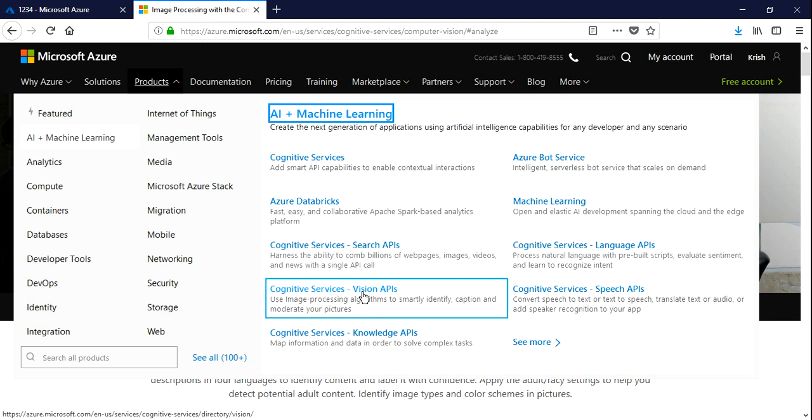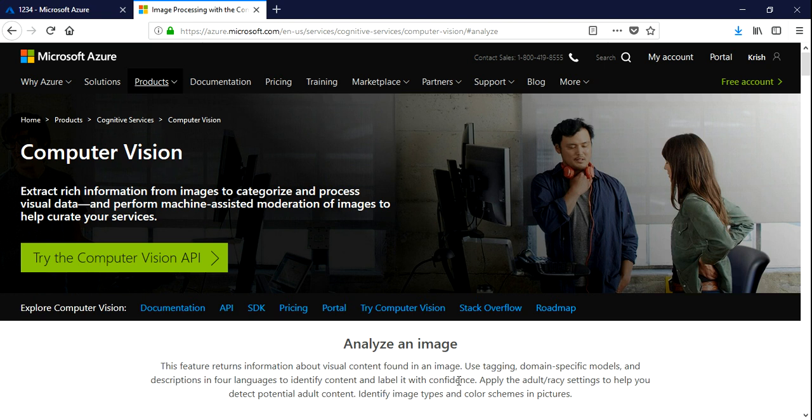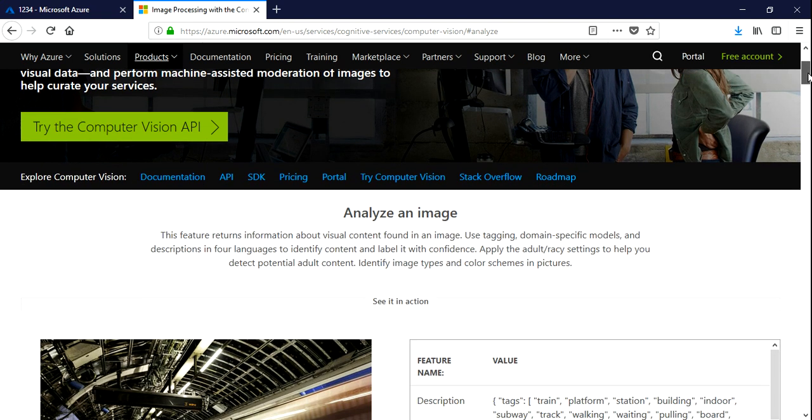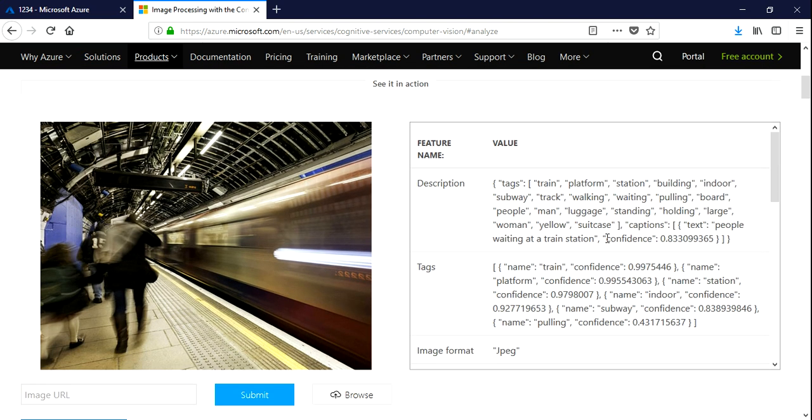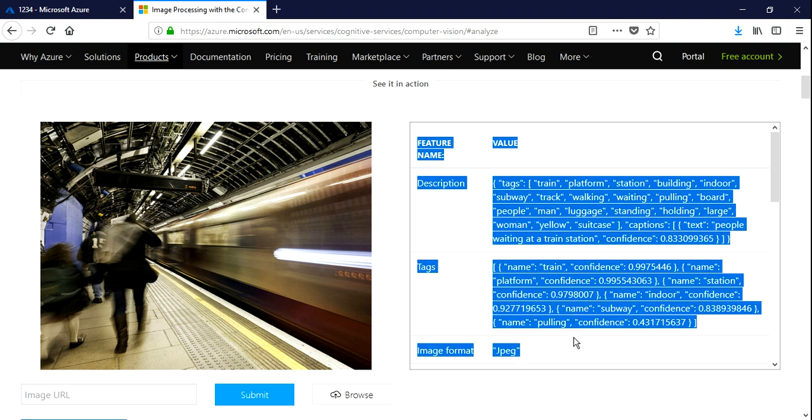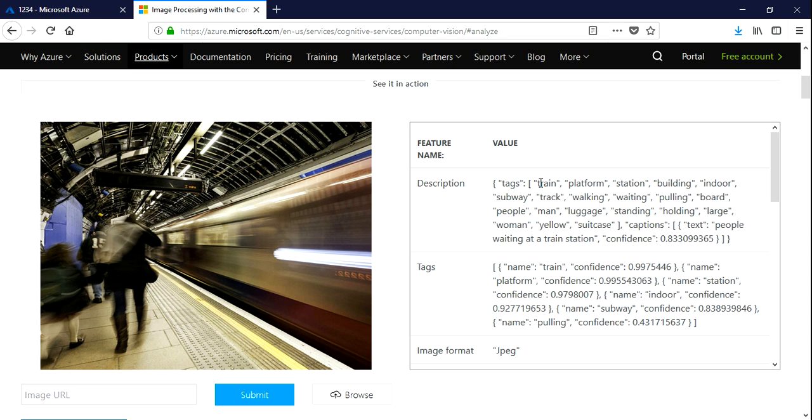Once I click on this vision APIs, I can go and see over here. So here is an example. If I use an analyze function on an image, how does it return the response from that particular API? This is just an example. On the left-hand side, you can see a bullet train and a platform, and if I give this image to that computer vision service, it provides this response back. It shows that it has a train, it has a platform. So these are the various things that it can see from these images.